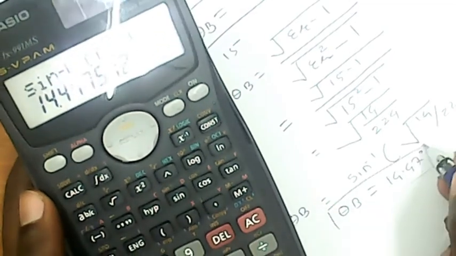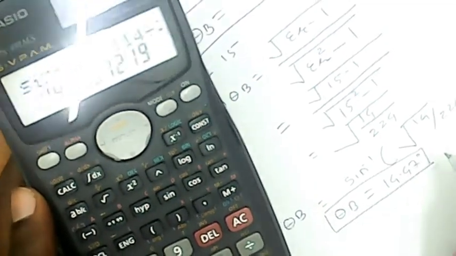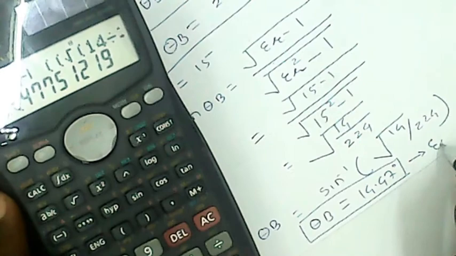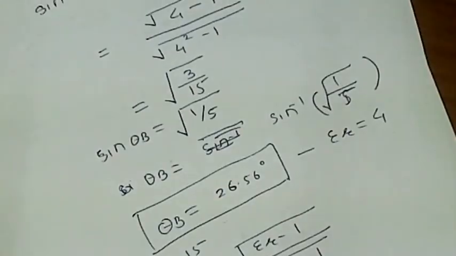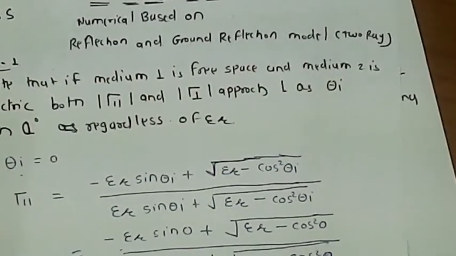So this is the Brewster angle for relative permittivity equal to 15. So these are the two numericals calculated on the basis of Brewster angle and the reflection coefficient.